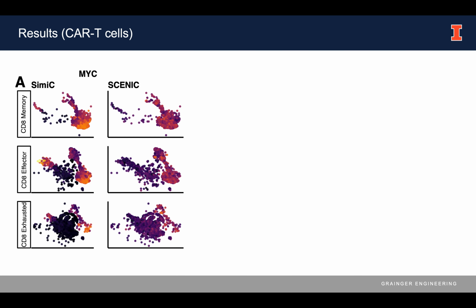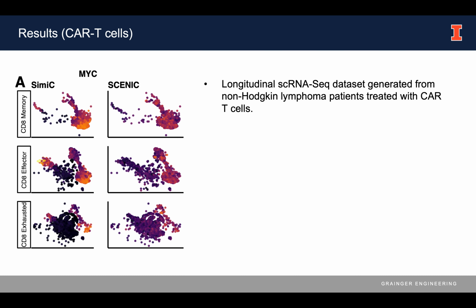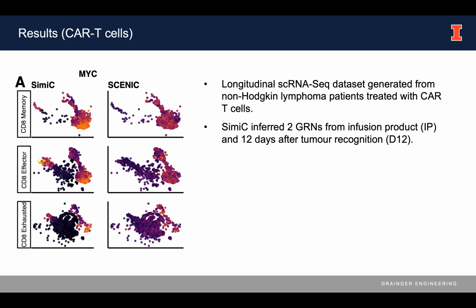We apply SimiC to 2 real single-cell datasets. The first one is a longitudinal single-cell RNA-seq dataset generated from non-Hodgkin lymphoma patients treated with CAR T cells. SimiC inferred 2 GRNs from 2 time points. One is the infusion product, IP, and the other 12 days after tumor recognition.